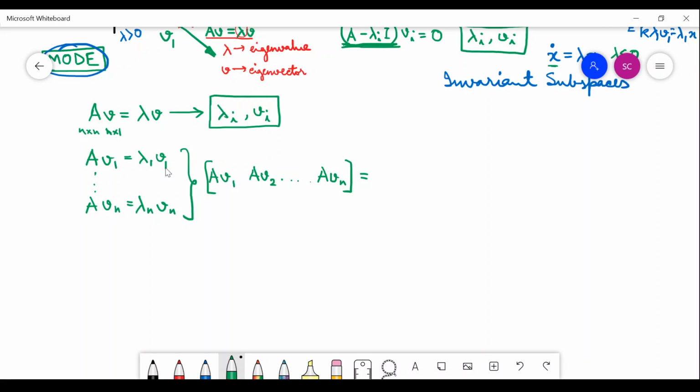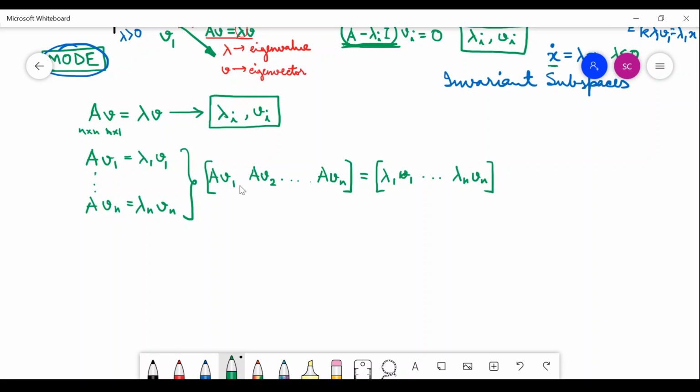Lambda 1 v1 is what? An n cross 1 matrix. I can again do the stacking up here, lambda 1 v1 up to lambda n vn. Can I write this equality sign? Yes, because the first column is the same as the first column here. The second column is the same as the second column. The last is the same as the last column. So all the columns are the same. So these two matrices are equal.